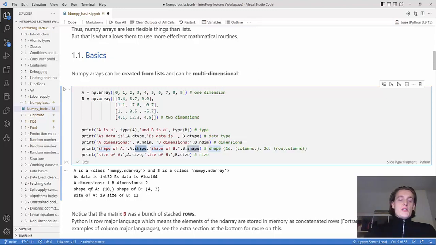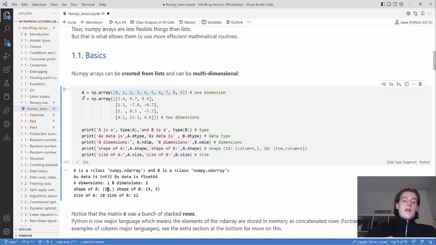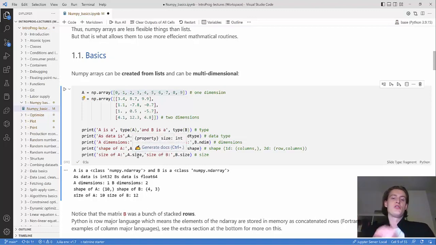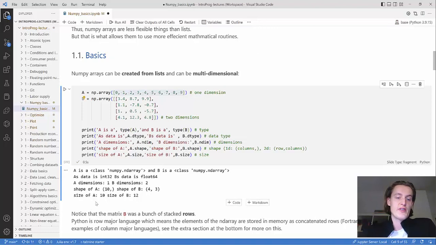Here, A was just a vector of 10 elements, so it only has one number, 10, while B was a 4 times 3 matrix. And size is just the total number of elements. So for A that's 10, and for B that's 12, 4 times 3.